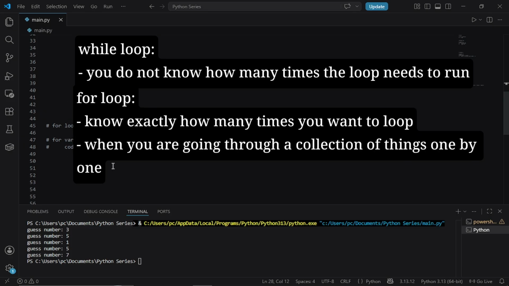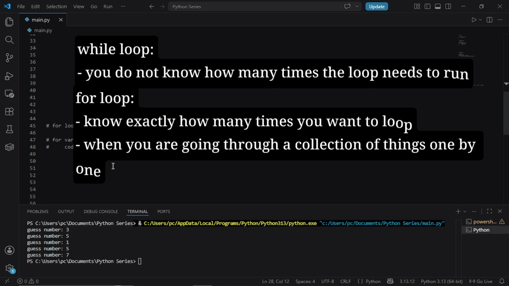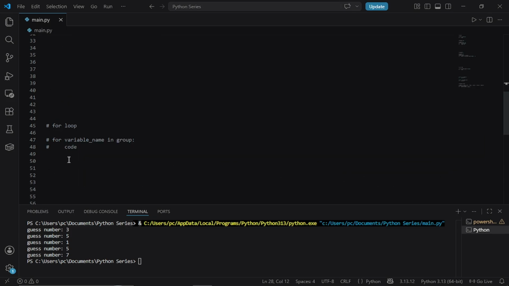Use a for loop when you know exactly how many times you want to loop, or when you are going through a collection of things one by one. A for loop is basically Python saying, for each item in this group, do this thing.